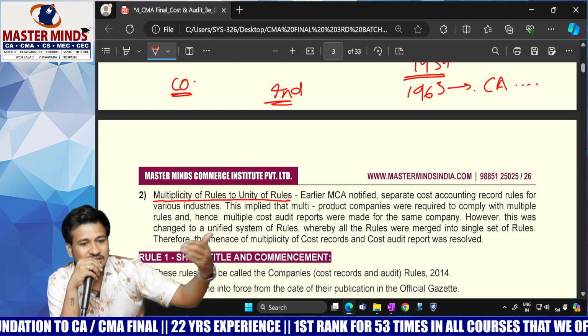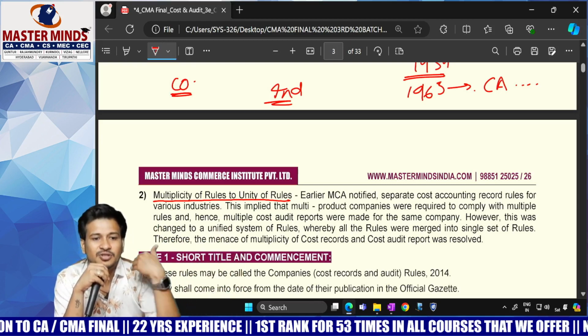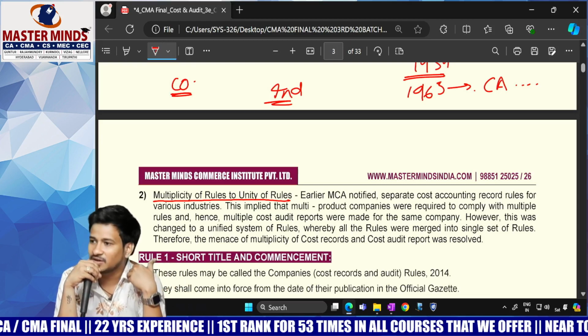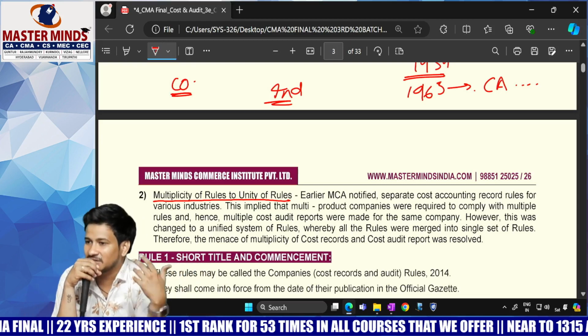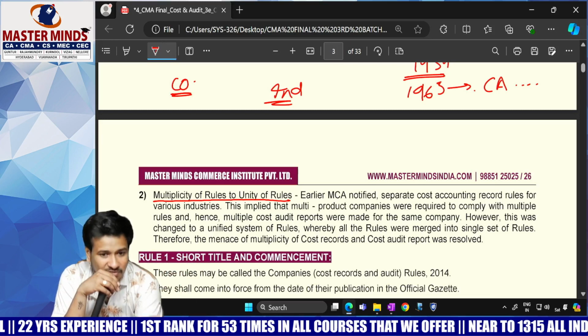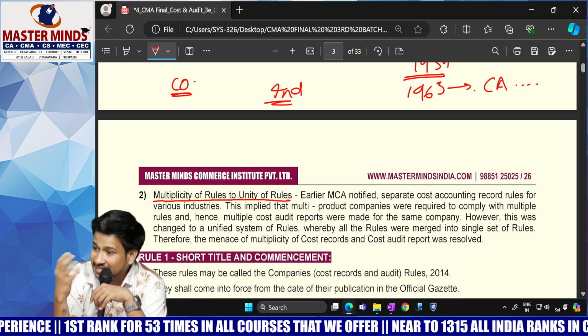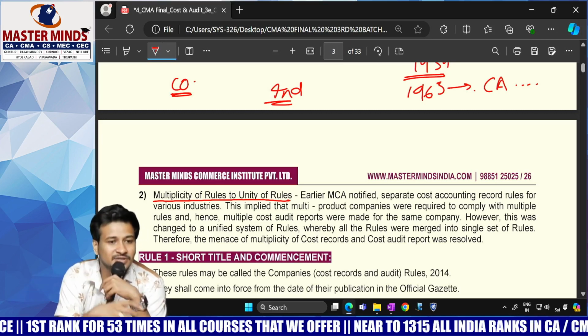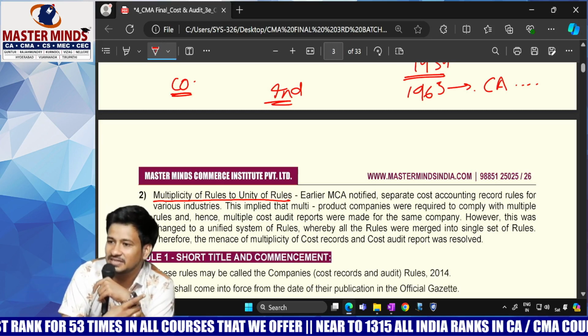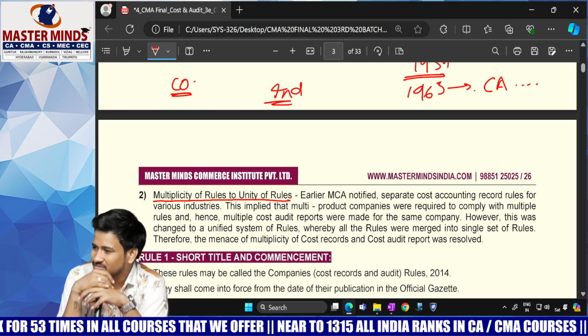For the electricity department, one style. Telecommunication, one style. Hospitals, one style. Banking, one style. Sugar, one style. Textile, one style. Rubber, one style. Arms and ammunition, another style.